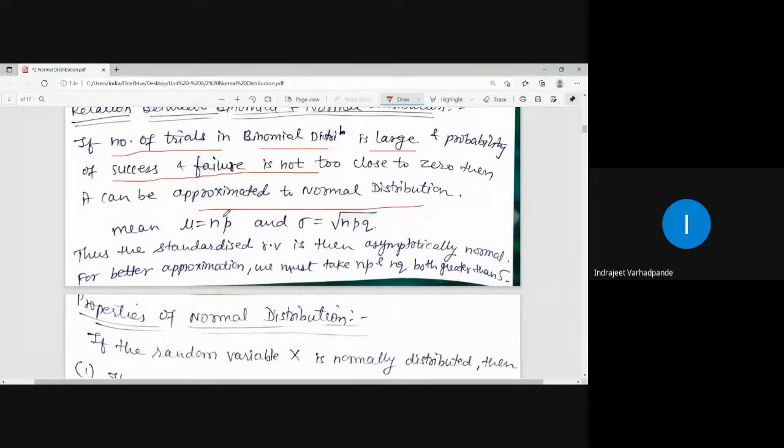What are the mean and standard deviation given by? Mu is equal to np and sigma is given by under root of npq. Thus, the standardized random variable is then asymptotically normal. For better approximation, we must take np and nq both greater than 5.